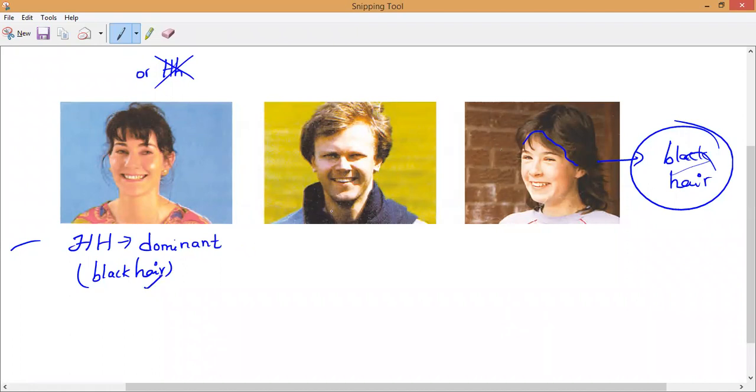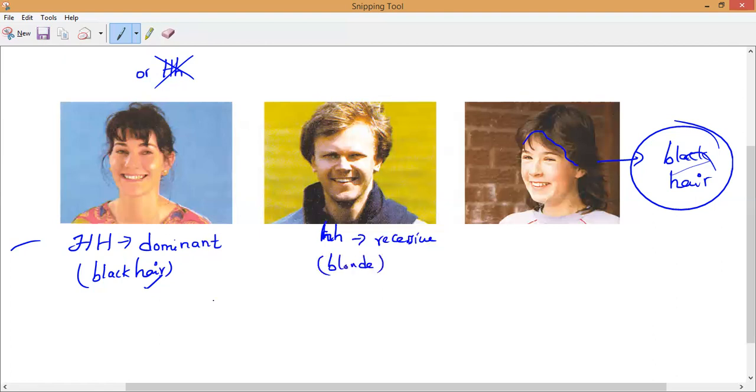Next, the father's cells contain two genes. So what are the two genes present? Small h and small h. Both are for blonde hair. So these are both basically recessive genes, so the father has blonde hair or pale yellow hair.